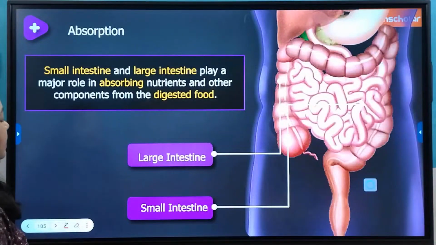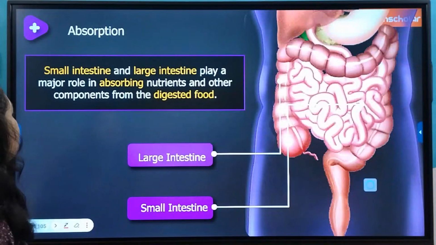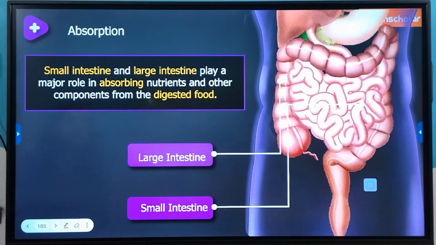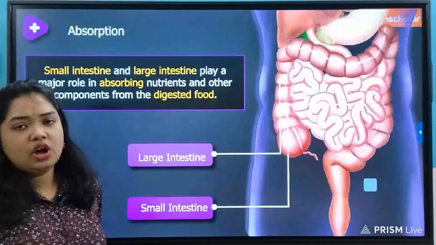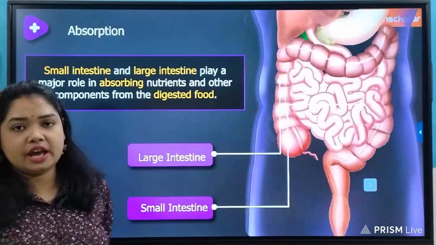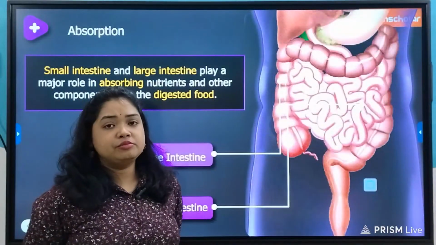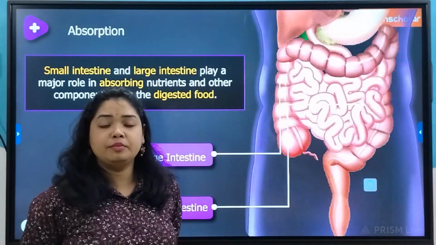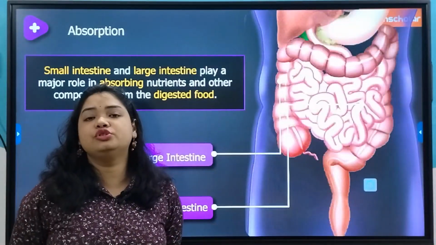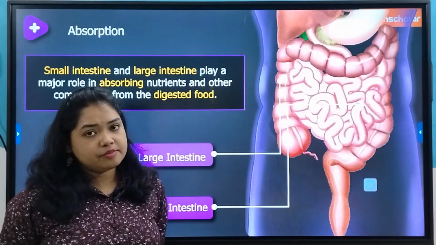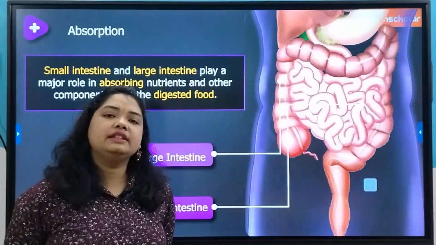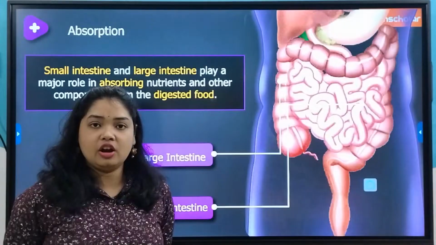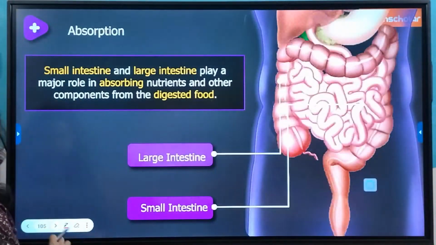Now coming to absorption. The small intestine and large intestine play a major role in absorbing nutrients and other components from the digested food. We have already watched in the video how villi and microvilli play a vital role in absorbing the nutrients that have been completely broken down in the duodenum, so in their absorption in the bloodstream. They are mainly present in the jejunum and ileum area of the small intestine.